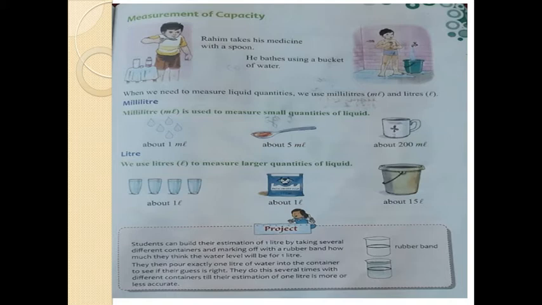This is the small object, so we are using ruler and we are saying it is coming under the centimeter. Big, like board, length of board, length of wall, length of your door, it is coming meter. Okay.